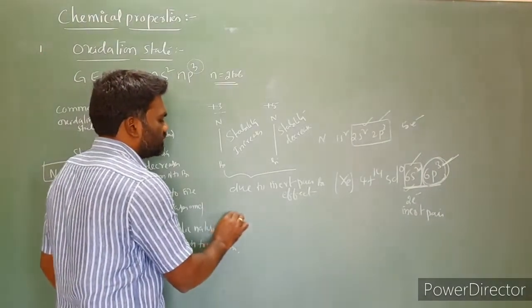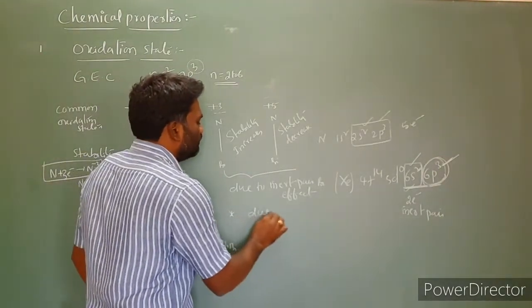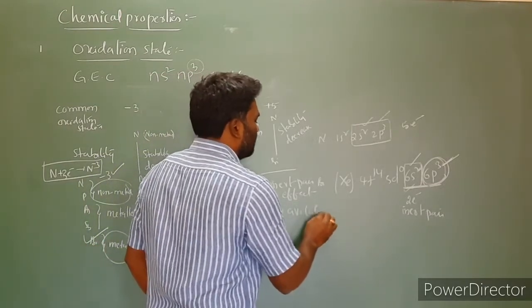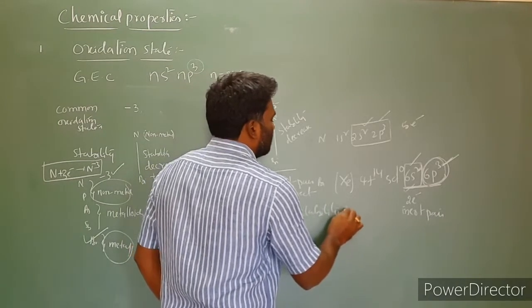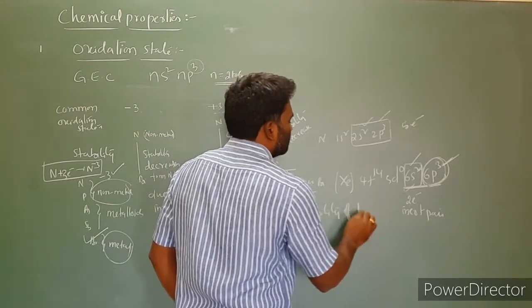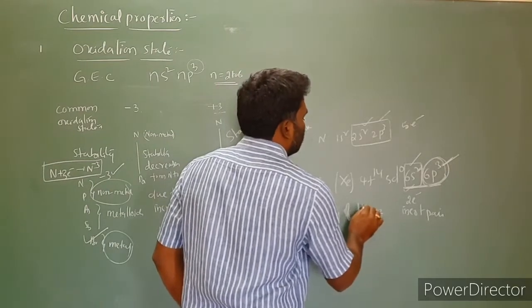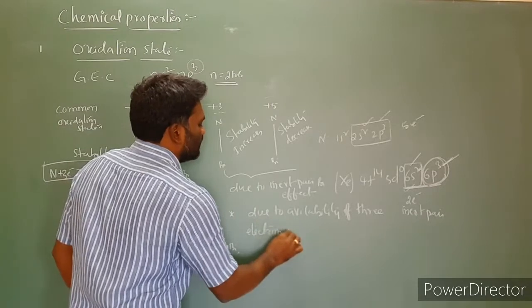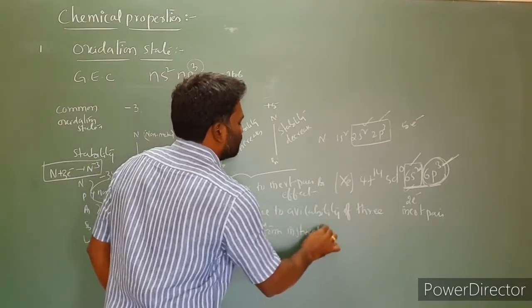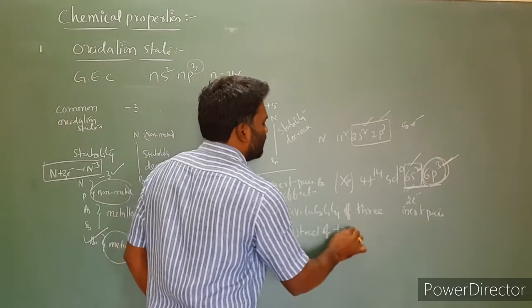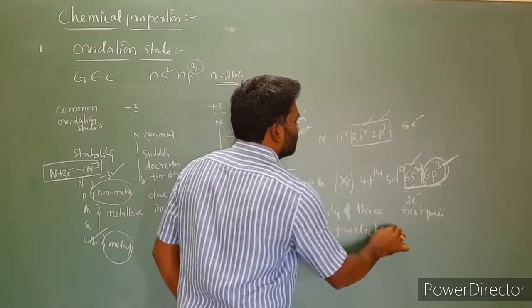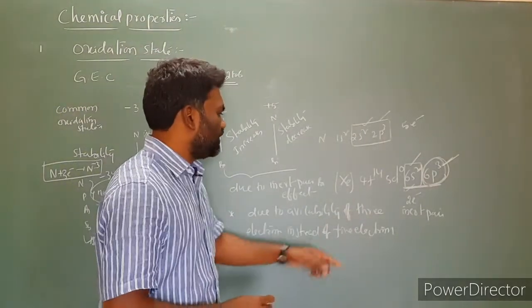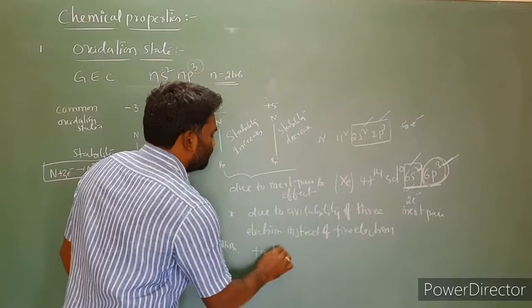If you want to write the statement: due to the availability of 3 electrons instead of 5 electrons for bonding.